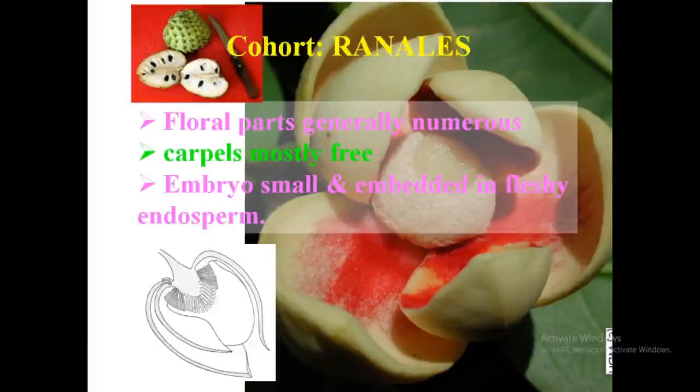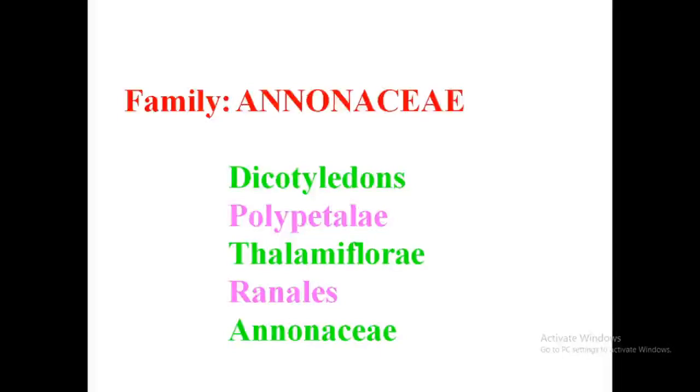So this Ranales order usually consists of flowers with numerous parts; stamens and carpels are numerous. Carpels are free, that is the apocarpous condition. You studied the two groups, apocarpous and syncarpous. Here carpels are free, or apocarpous, and the embryo is very small, embedded in fleshy endosperm. So coming under Polypetalae, series Thalamiflorae, order Ranales, we are going to discuss the first family, Annonaceae.